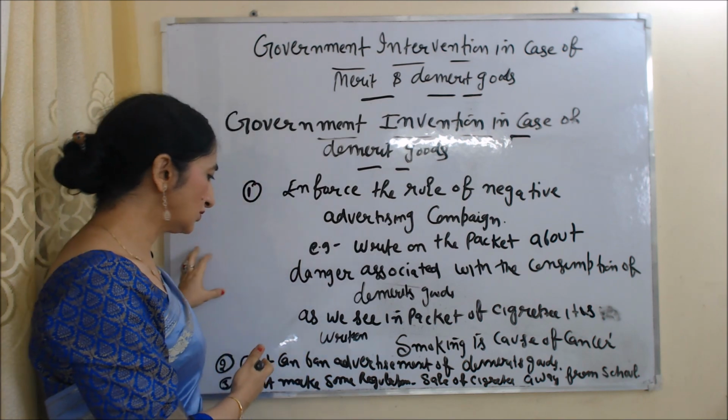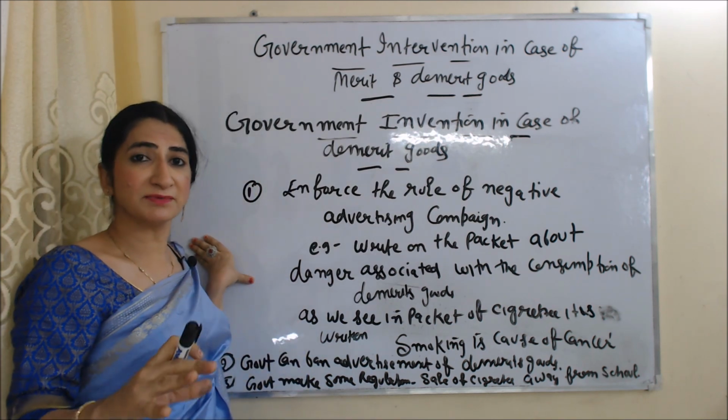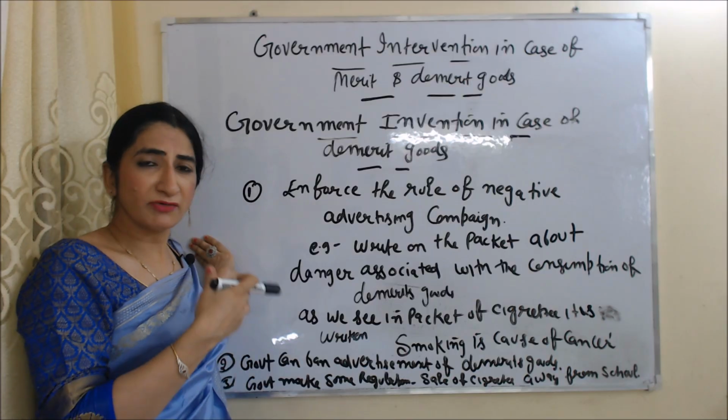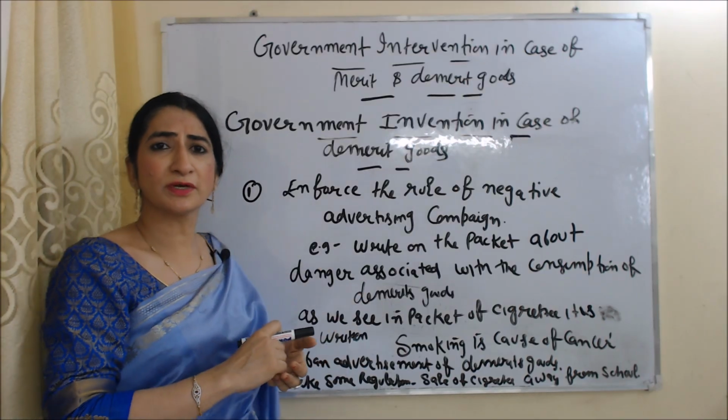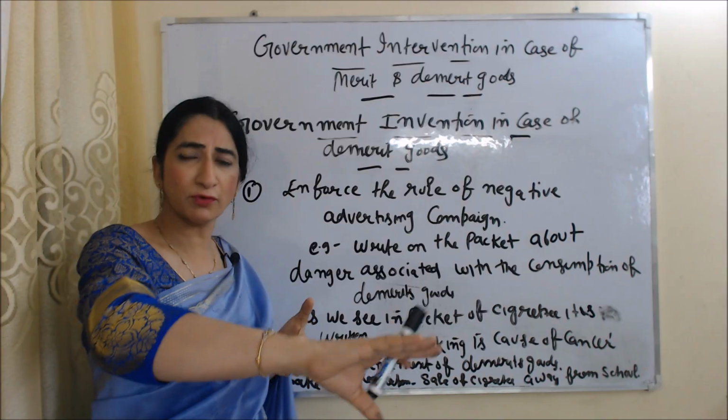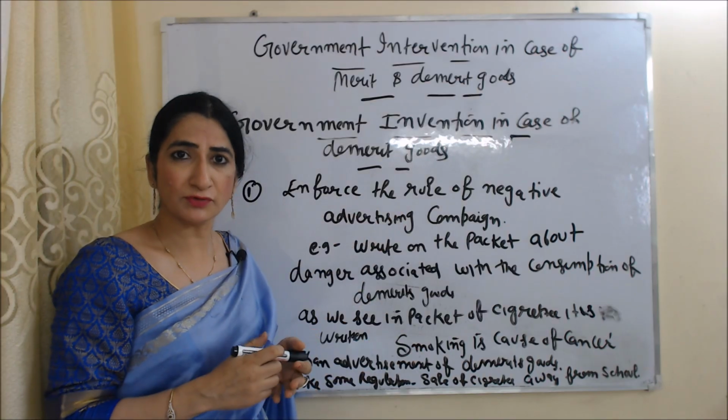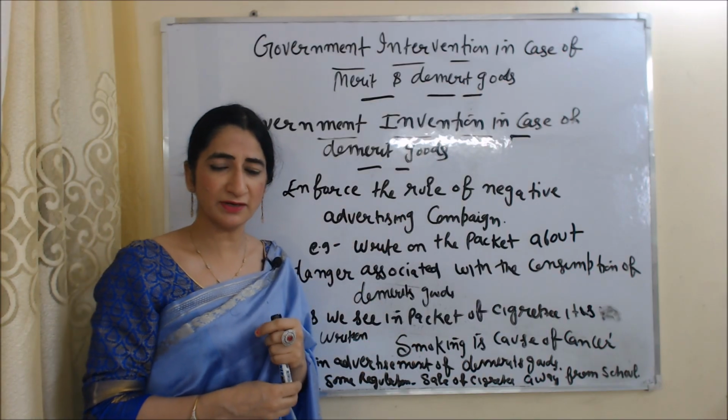Second thing government can do, government can ban the advertisement and promotion of demerit goods. Government can make some regulations also. For example, sale of cigarettes away from schools, and time restrictions for sales, to reduce the consumption of demerit goods.